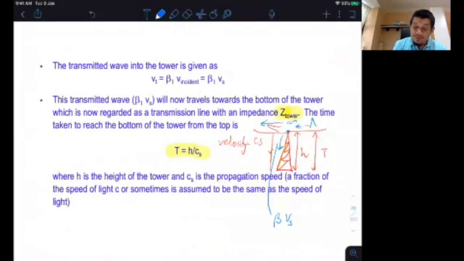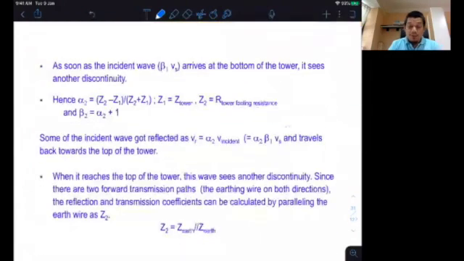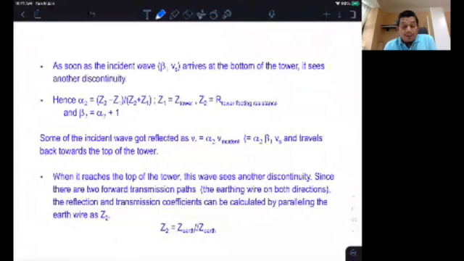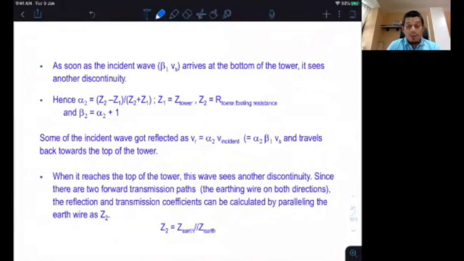V source is the source coming, or incident voltage. And the voltage that goes into the tower is beta Vs. This beta Vs will go down the tower, and when it reaches the bottom of the tower, it will be reflected again, because at the bottom of the tower, we have our grounding or tower footing resistance modeled by this R.